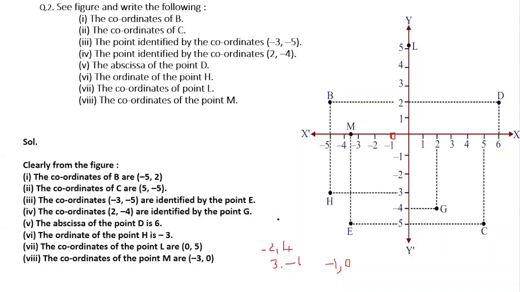Ma'am, first quadrant. First quadrant. Very good. I'm getting a quick response from so many students. Next one, minus 3, comma minus 5. Third quadrant. Very good. I'm getting a very good response from children.